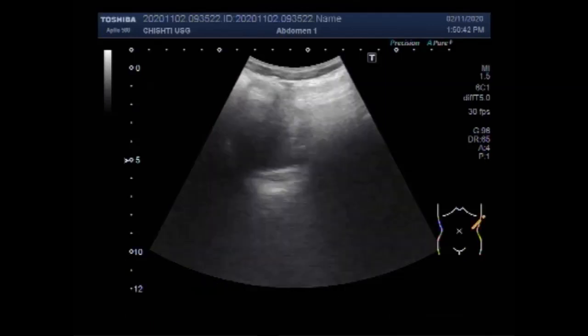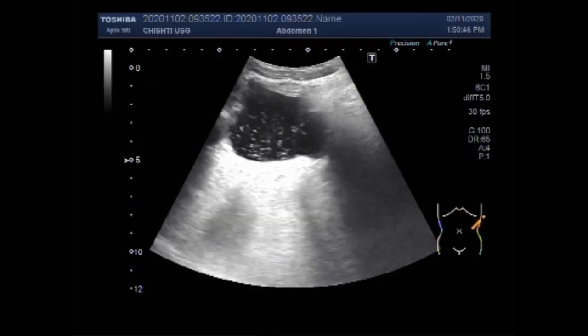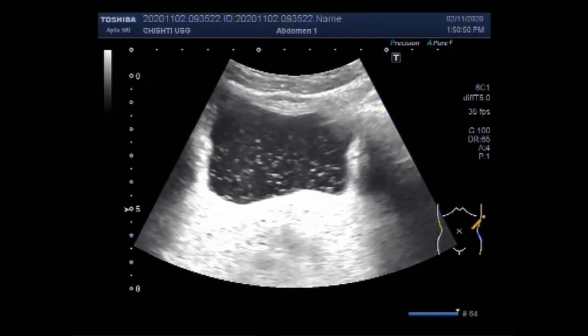Now, how to confirm hepatitis? Tests that can help diagnose hepatitis B or its complications are blood tests. Incidentally, this patient also has a urinary tract infection. You can see a large amount of thick sludge in the urinary bladder.